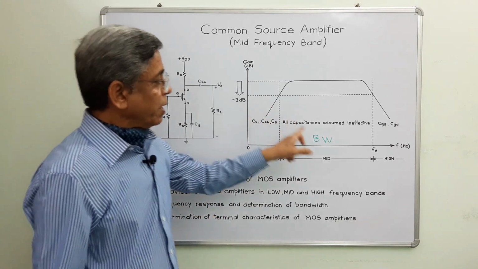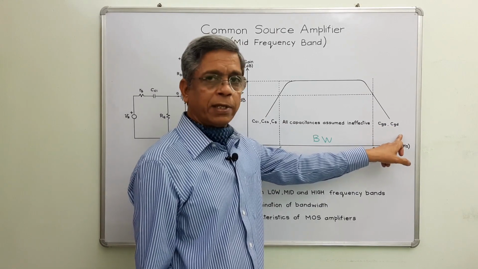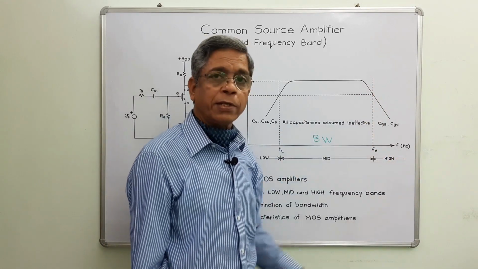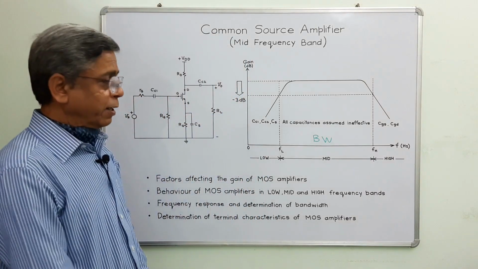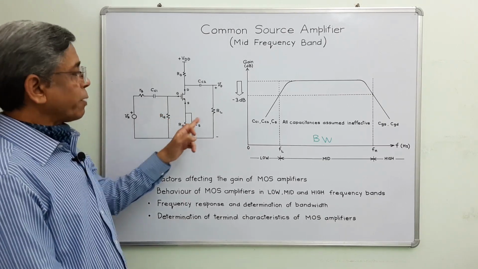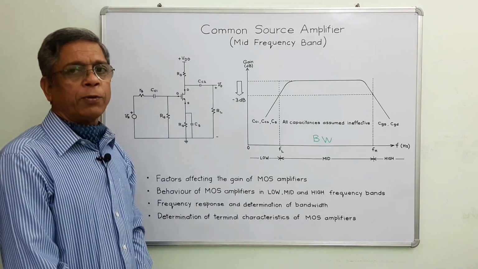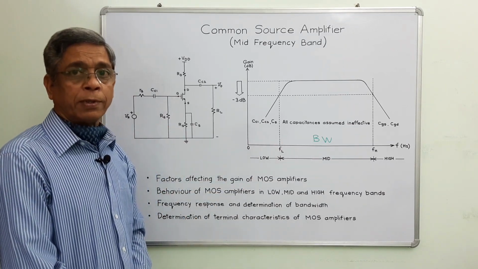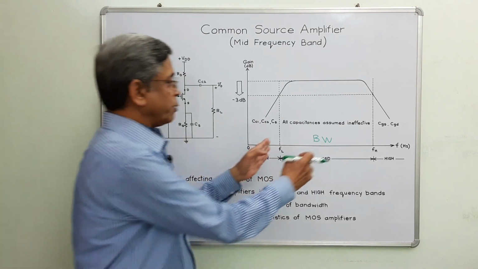Similarly, in the high frequency range, the internal capacitors CGS, CGD, don't behave as an open circuit. That's why gain falls in this range. The rate of falling of gain is minus 20 dB per decade. In fact, the degree of error in neglecting the effect of these capacitors entirely depends upon the relative magnitude of the capacitive reactances of these capacitors compared to circuit reactances, and this error increases when the bandwidth is smaller.